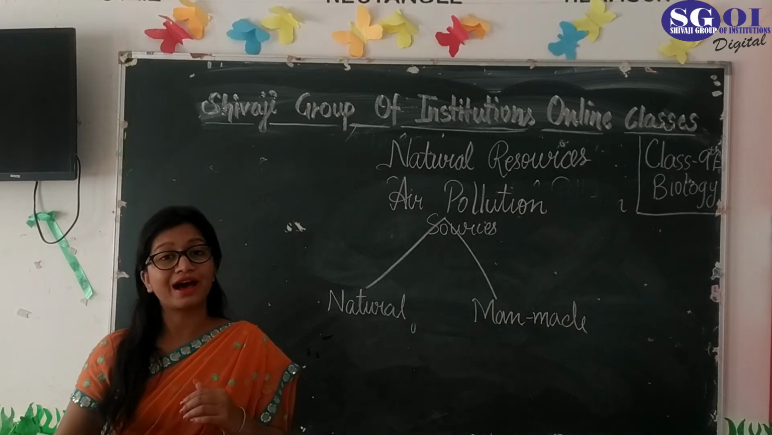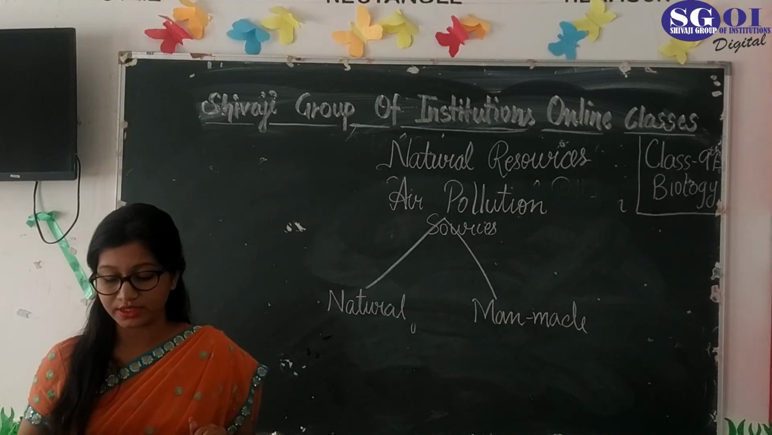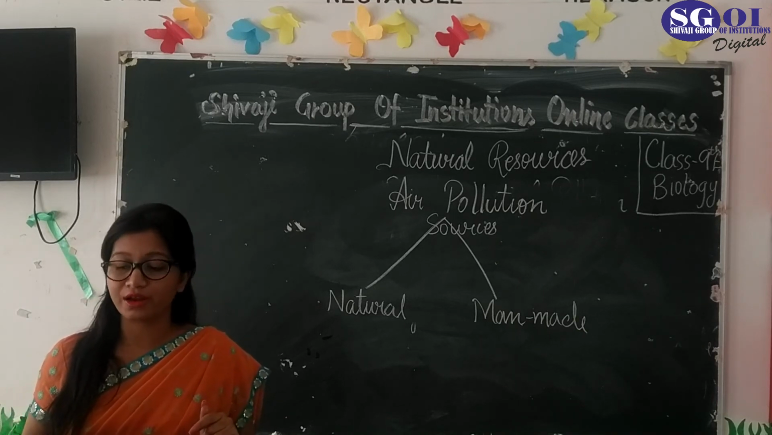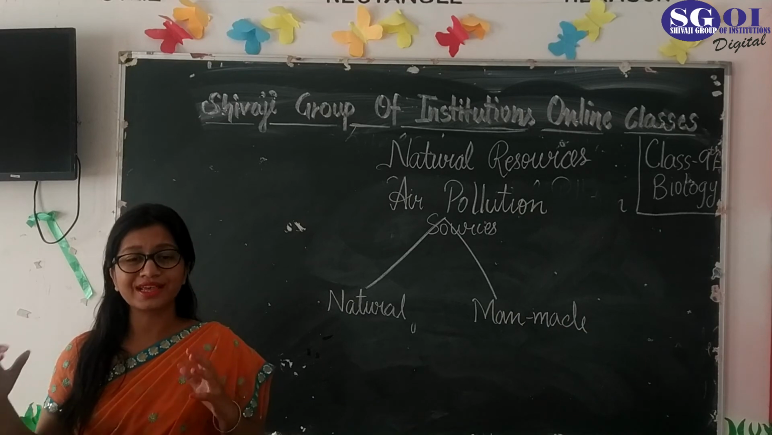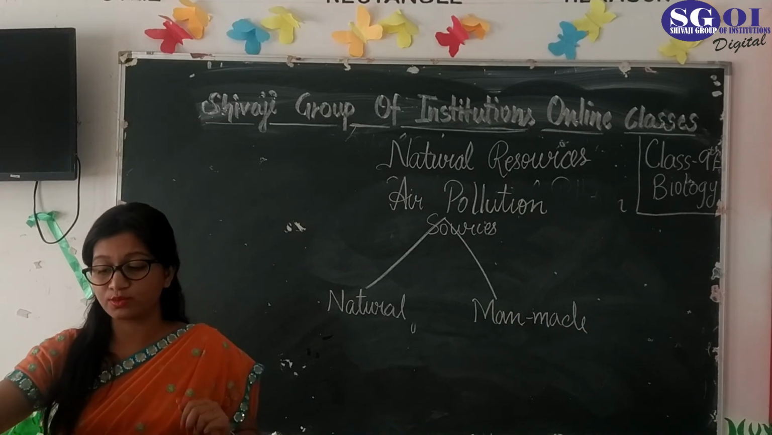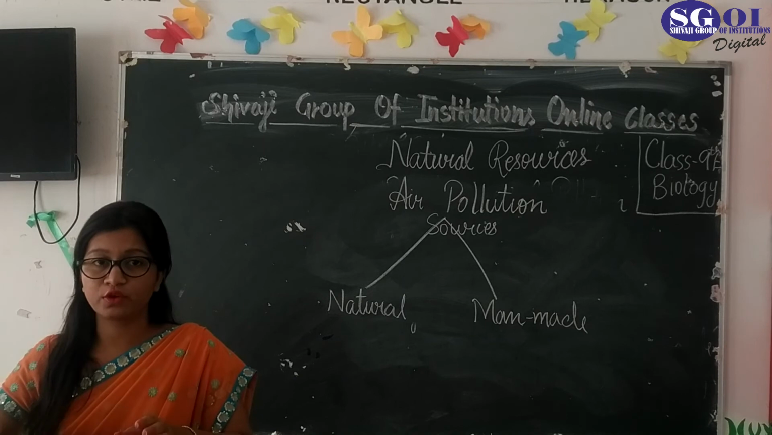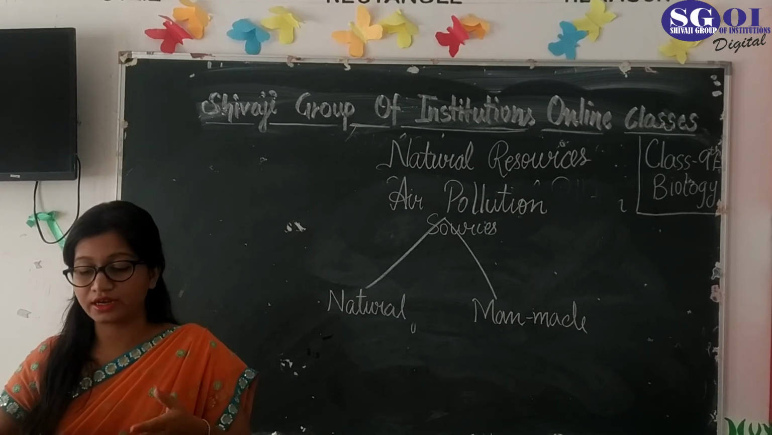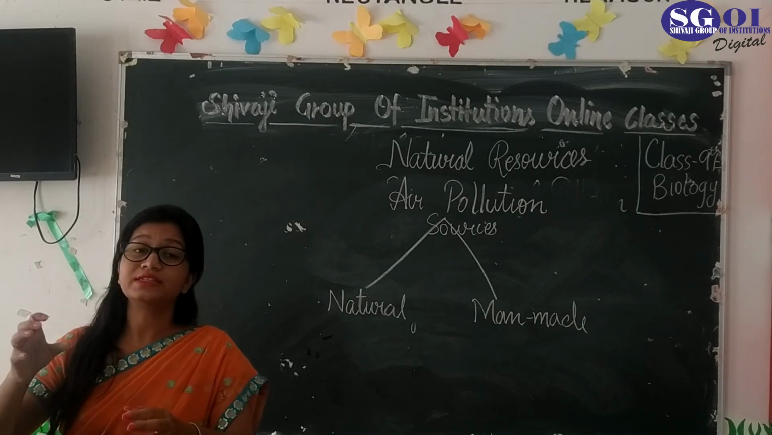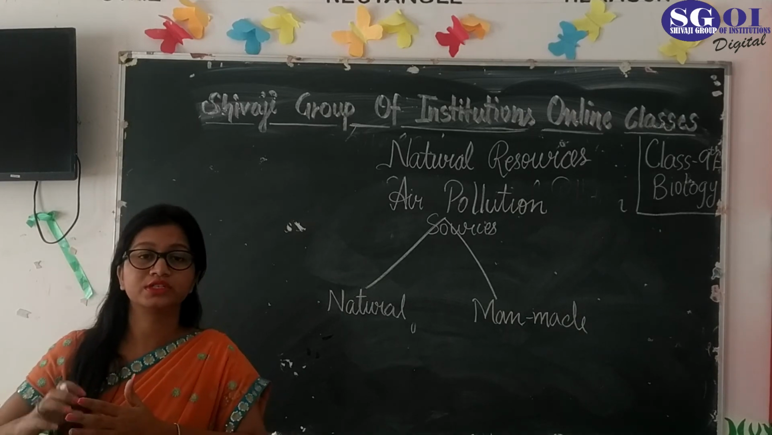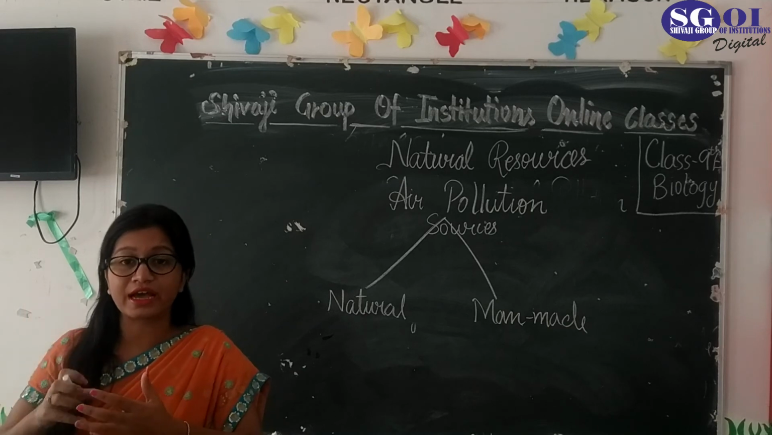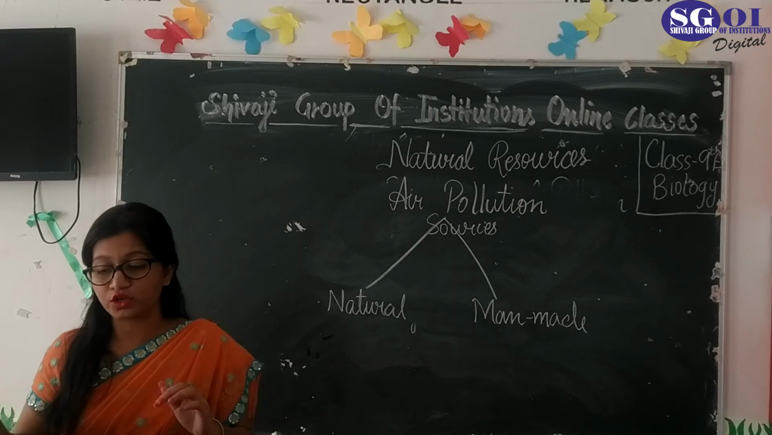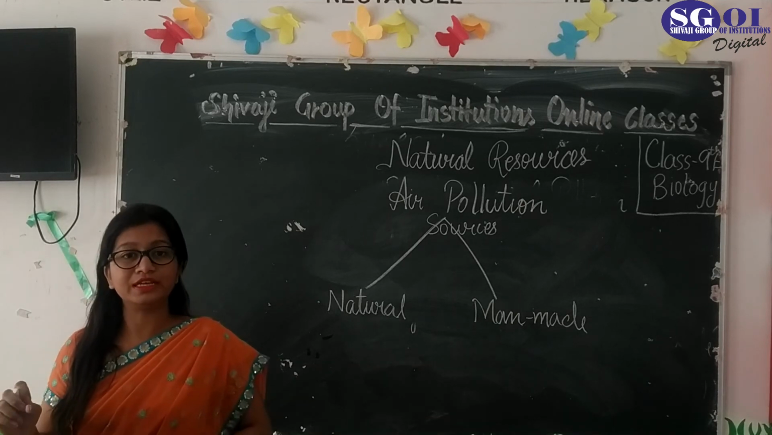Other than this, the greenhouse effect and global warming are also increasing day by day, and acid rain is also caused because of air pollution. Now, what is acid rain? How is this acid rain formed? So basically, oxides of nitrogen, that is NO and NO2, and oxides of sulfur, that is SO2 and SO3, are the main gaseous air pollutants, which are present in gaseous form in air, and these are produced because of the burning of fossil fuels like petroleum, diesel, and so on.